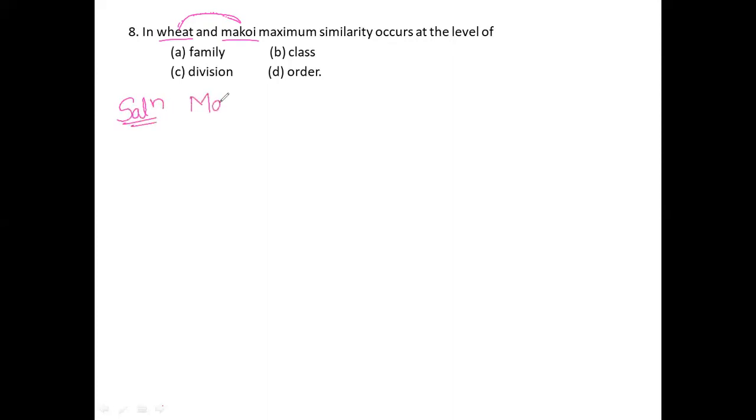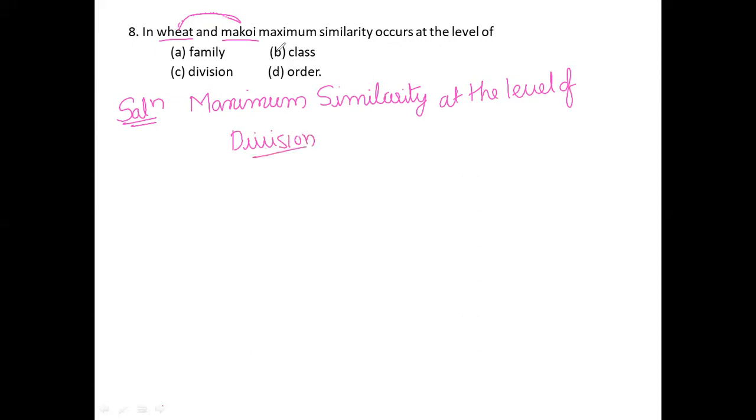They asked about maximum similarity at the level of... at the level of division. Why is it division, and not class, order, or family?